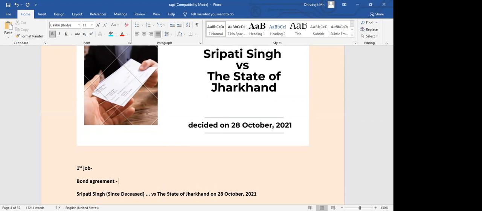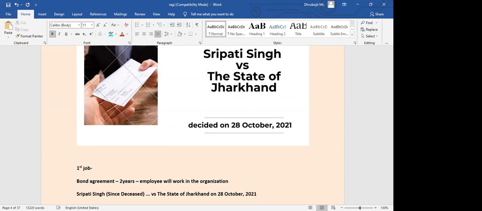They will say that we are providing you some training, we are investing some money, so we want you to work in our organization for at least 2 years. Just an example: there is an agreement signed by the employee wherein he promises that for at least 2 years he will work in the organization.